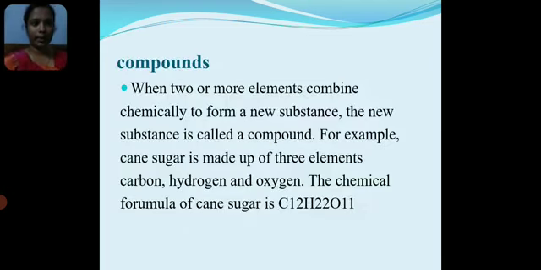When two or more elements combine chemically to form a new substance, the new substance is called a compound. For example, cane sugar is made up of three elements: carbon, hydrogen and oxygen. The chemical formula of cane sugar is C12H22O11.